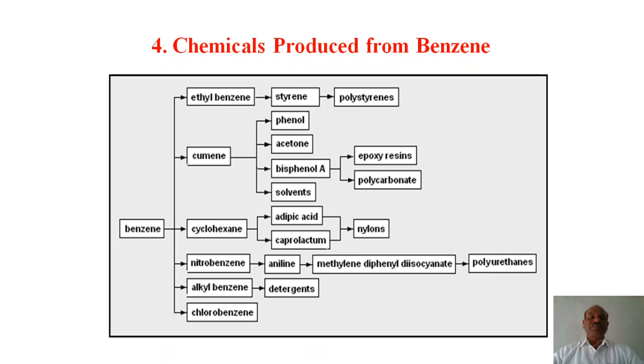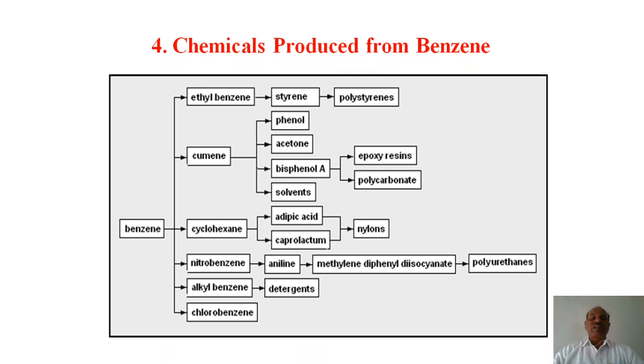So this way, this is used. Another is benzene. Benzene, you know, is a starting compound. It gives ethyl benzene, cumene, cyclohexane, nitrobenzene, alkyl benzene, chlorobenzene, as well as styrene. Polystyrene is also one of the plastics. Phenol is there, acetone is there.